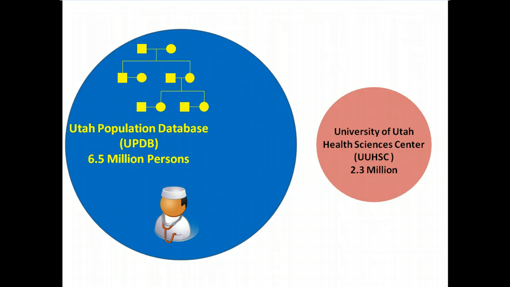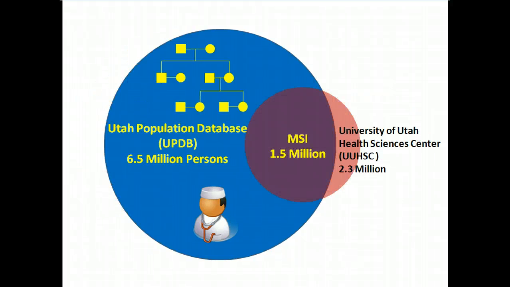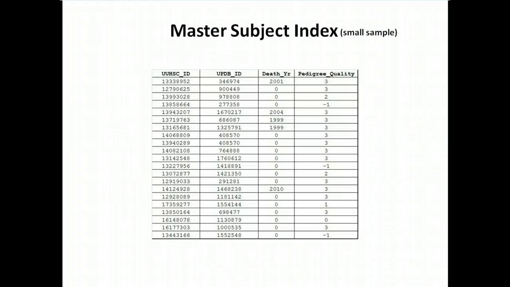UUHSC contains demographic and medical information on some 2.3 million persons. 1.5 million of these have been linked to UPDB. These links are kept in a UPDB Master Subject Index, or MSI. The MSI maps the UUHSC person to the UPDB person and records the person's death year and pedigree quality.